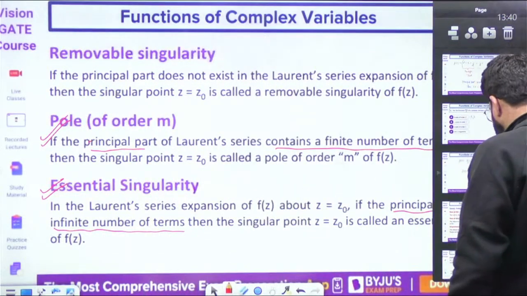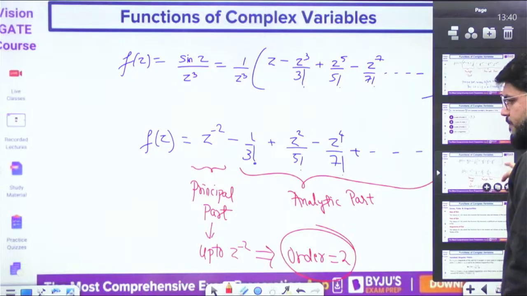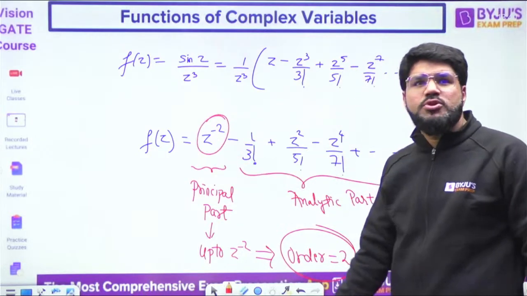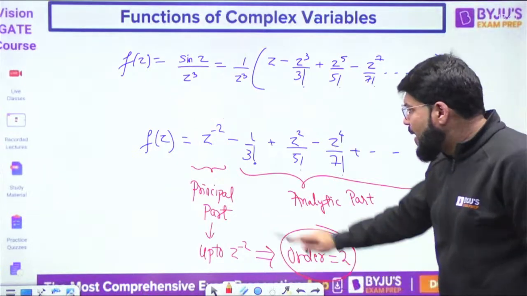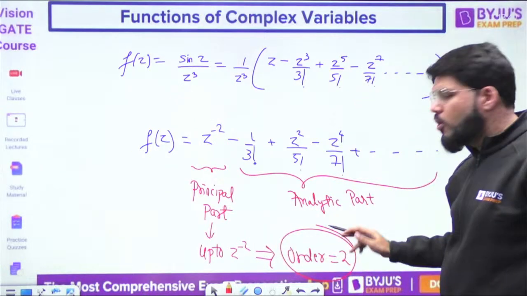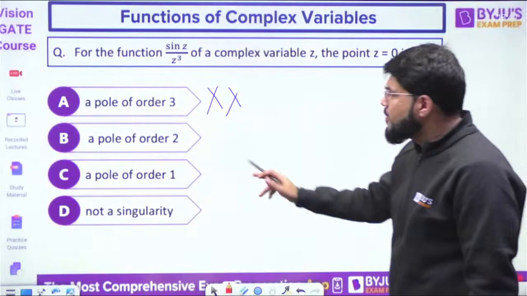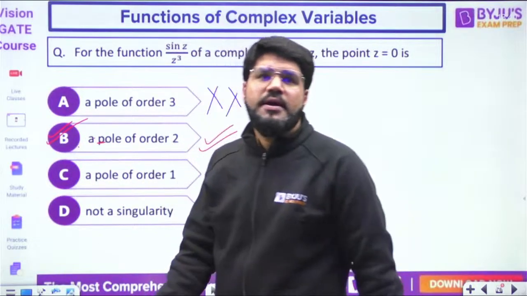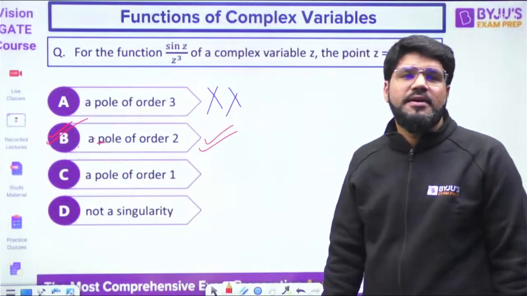Have a look into this problem. Here the principal part contains up to z की power minus 2. Okay, and up to z power minus 2 means the pole is a pole of order 2. It is not a pole of order 3, it is a pole of order 2. The correct answer is B. ठीक है? Correct answer is B.